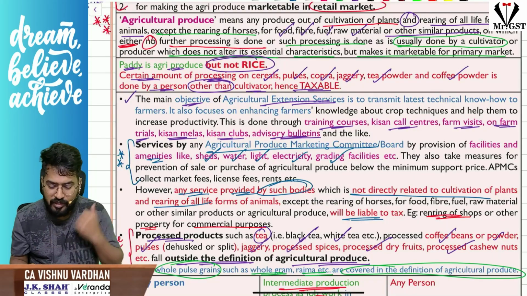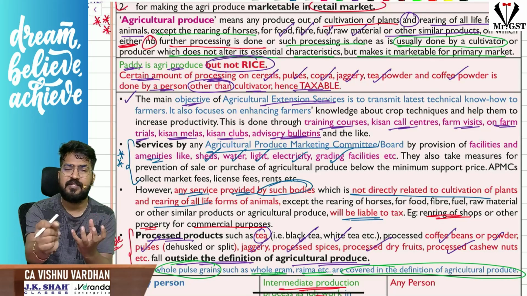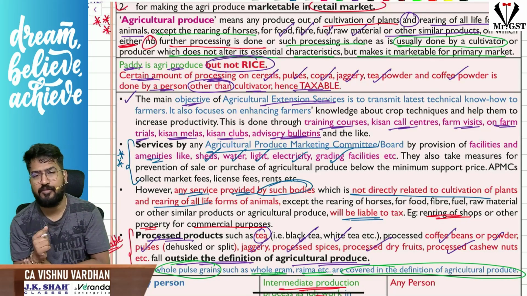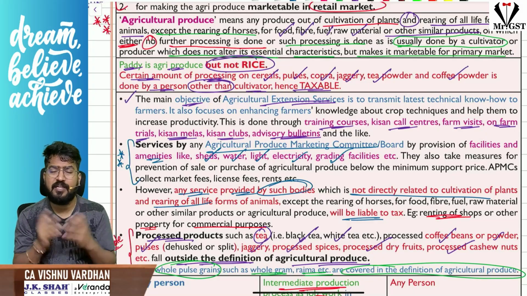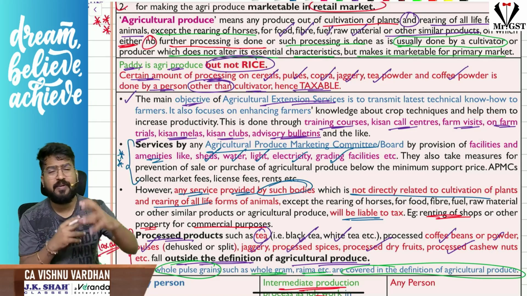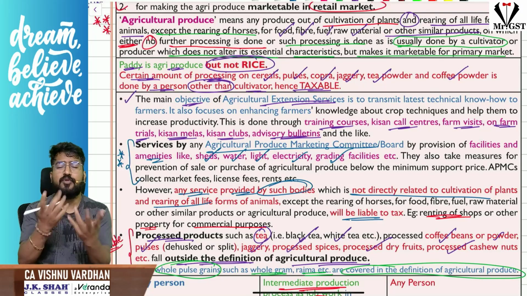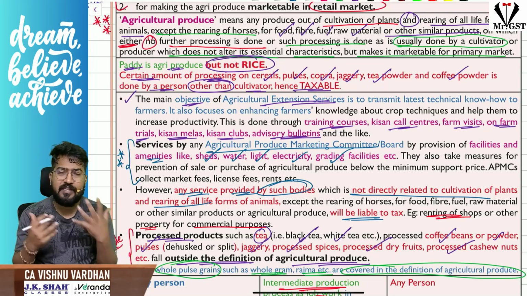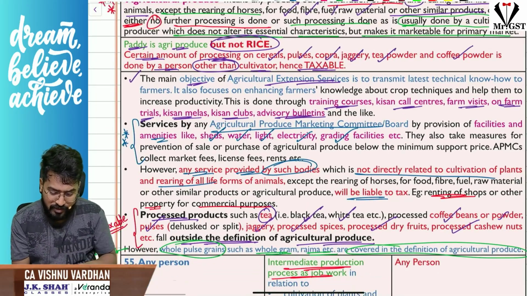So if something is produced from farmland and somebody else does some process on it, it is not an agricultural produce anymore. For example, vegetables are harvested, and after harvesting, persons other than the cultivator do waxing, pre-ripening, pre-cooling and similar activities. Now I cannot call this an agricultural produce because somebody else has carried out some process on it. Okay, that is the point. Fine, coming to the point.